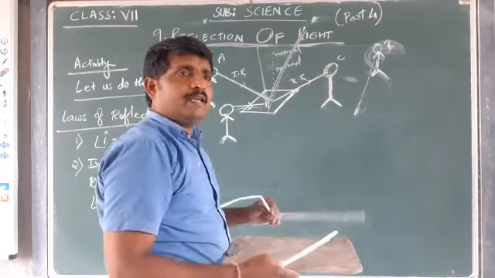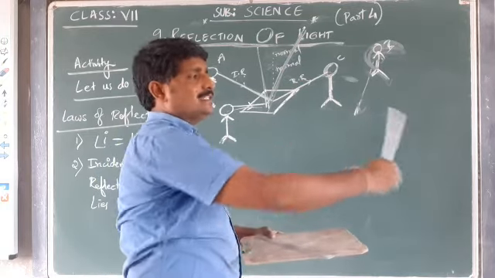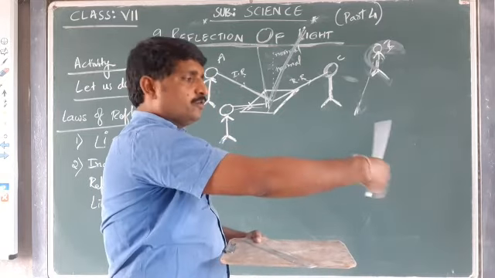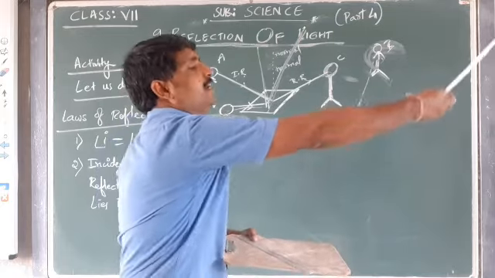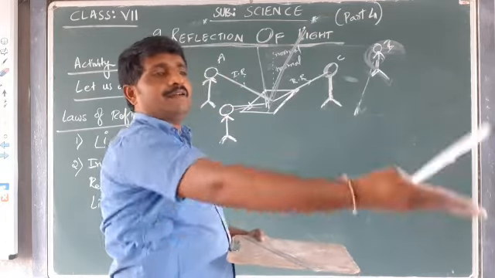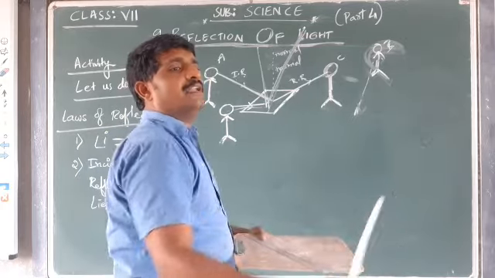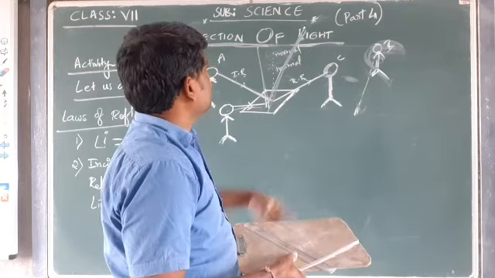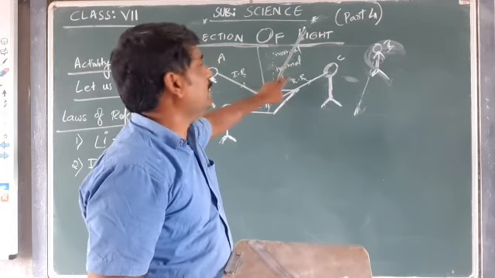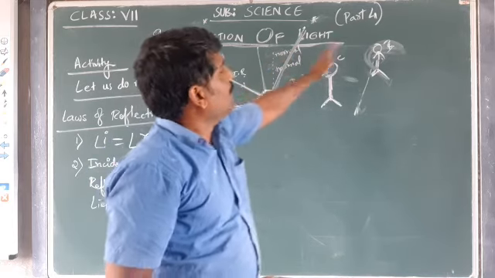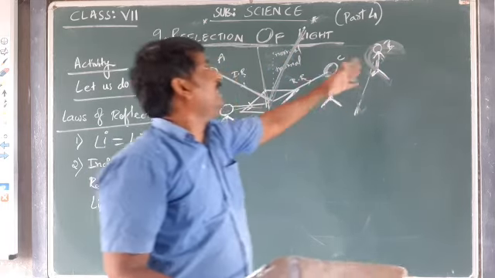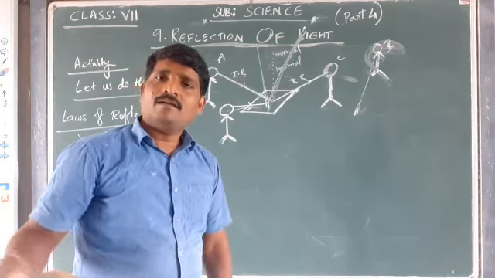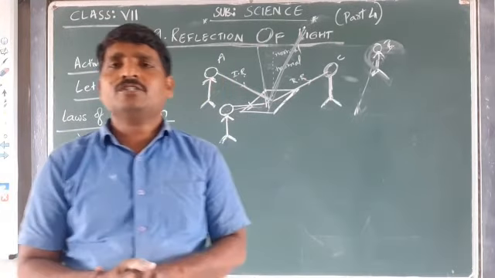Suppose my friend Raju is standing in front of me and Ravi is standing there. Raju can see my image because the incident ray, normal and reflected ray reach Raju, whereas Ravi cannot see because the reflected ray is not reaching Ravi; he is standing just away. As you see here, B would have been standing here. My image is seen by B. If another friend is standing at D at this point, D cannot see my image because the reflected ray is not reaching D. Fine. I hope you understood this.